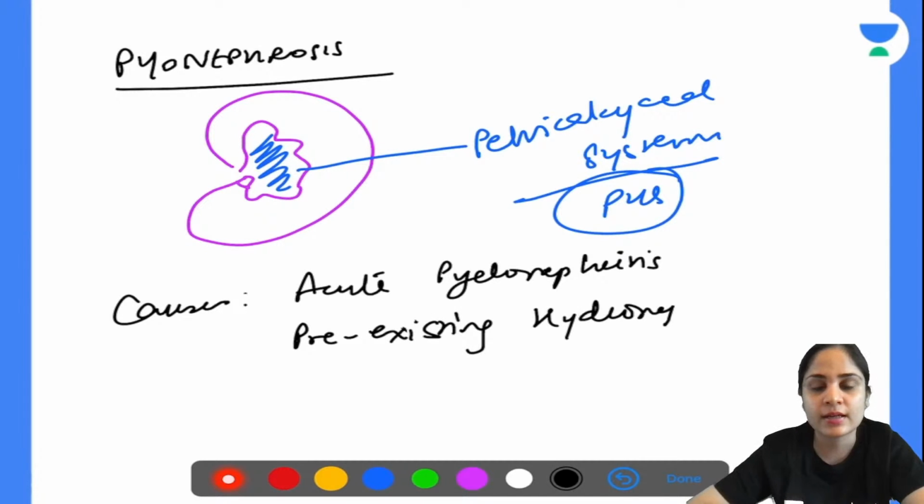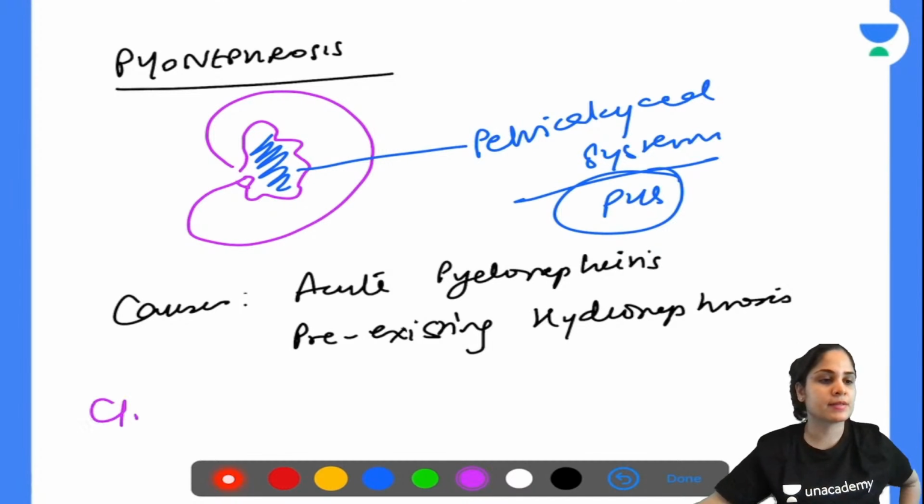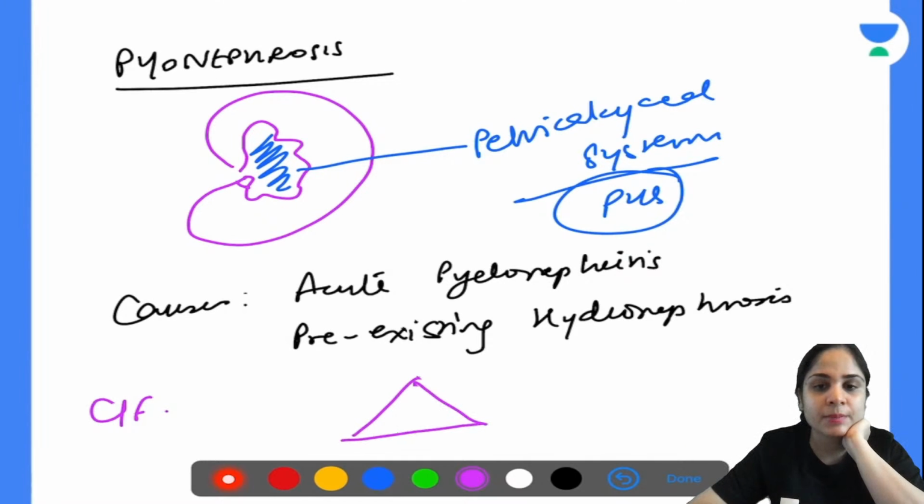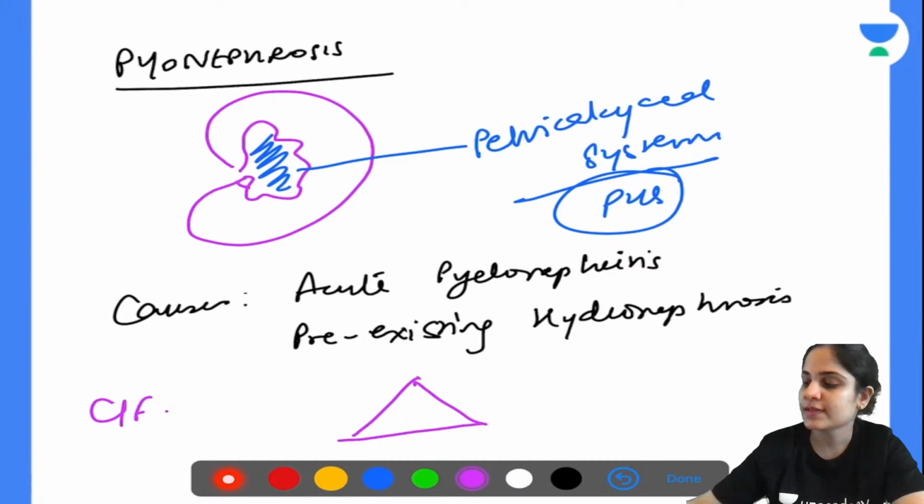Correct? Then there is a triad of presentation. So can anyone tell me the 3 important symptoms that the patient will present with? Symptoms and signs. What is the triad of presentation in case of pyonephrosis? Okay, so I'll tell you the triad. Obviously, because you have presence of an abscess, there will be fever. Okay, there is some infection, there is some abscess, so there has to be fever.